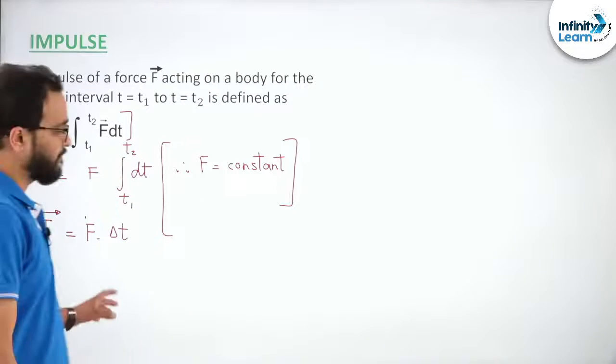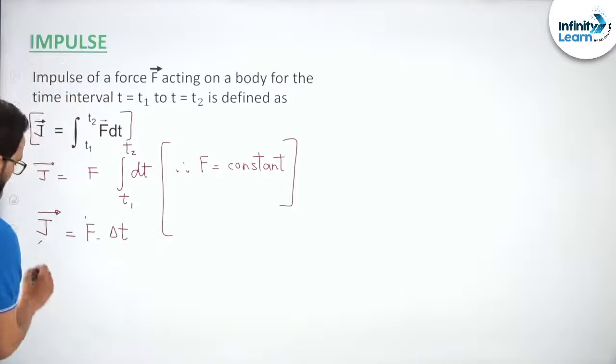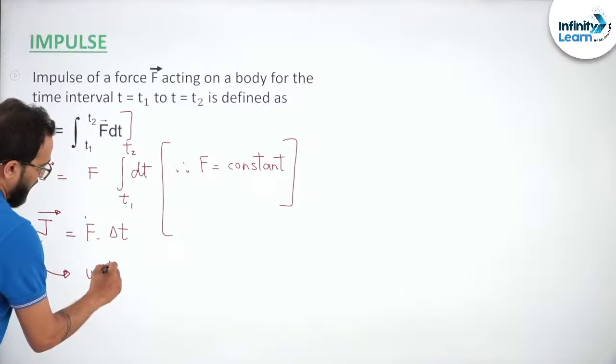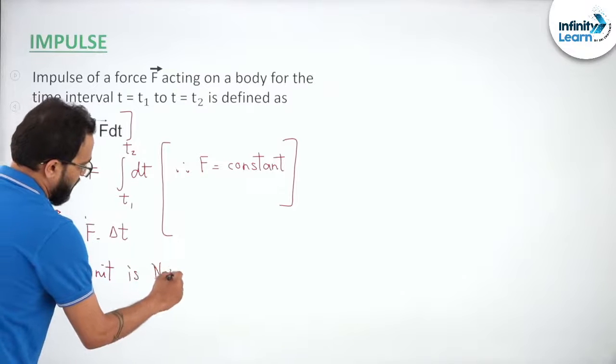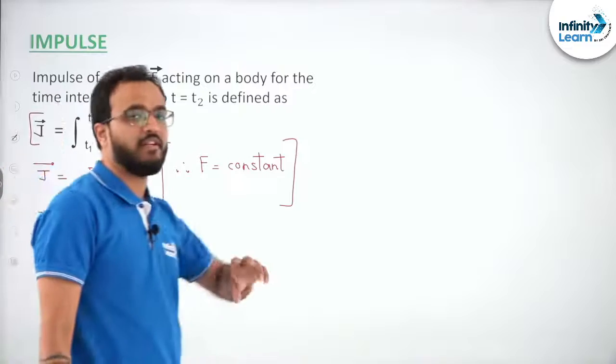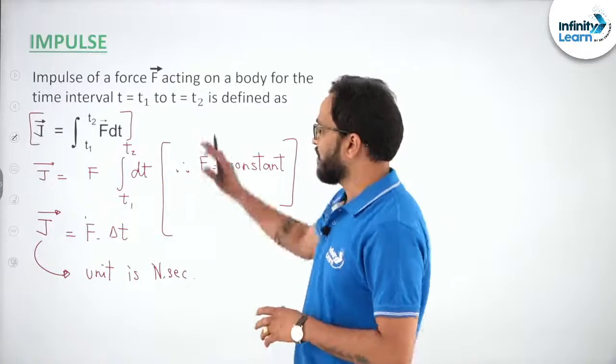Anyways, so is it clear? Now what is the unit of impulse? You will say, sir, it's a vector quantity first of all, and its unit is Newton second, right? Its unit is Newton second. It is denoted by vector J. Okay, I hope this much is clear.